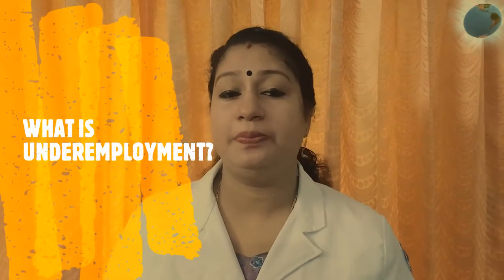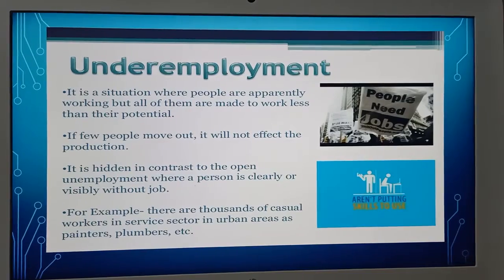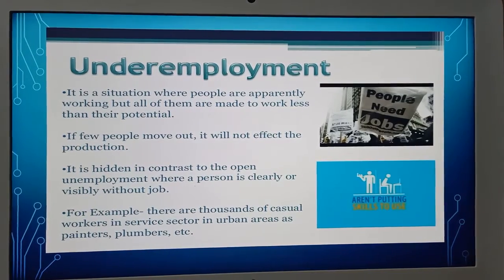What is underemployment? There are more people in the agriculture sector than required. If we remove a few people out, the production will not be affected. That means the workers in the agricultural sector are more than required. Now look at the slide.